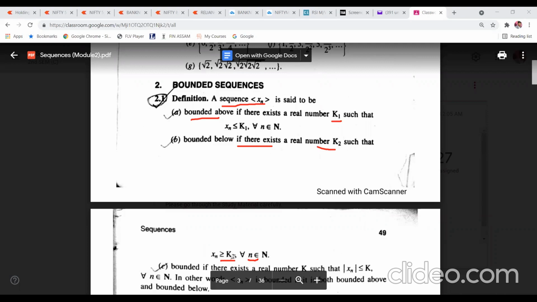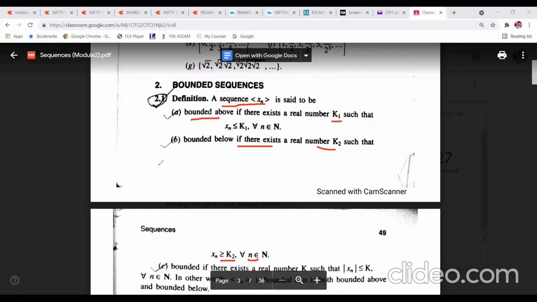That will be the smallest one, k2. That is called the lower bound, or bounded below. So a sequence which is both bounded above and bounded below, not only one, is a bounded sequence.